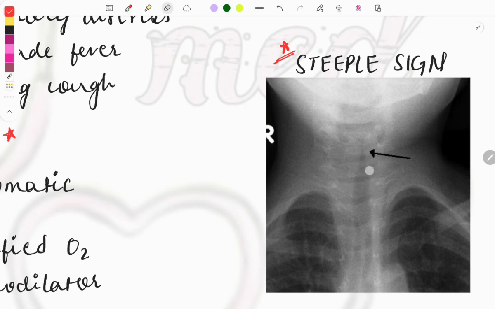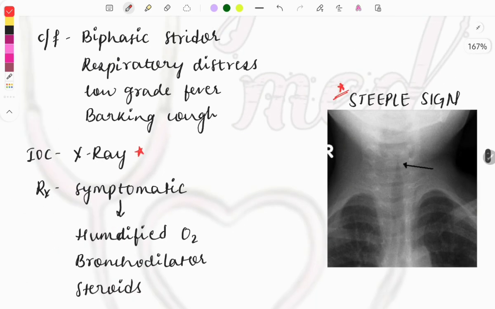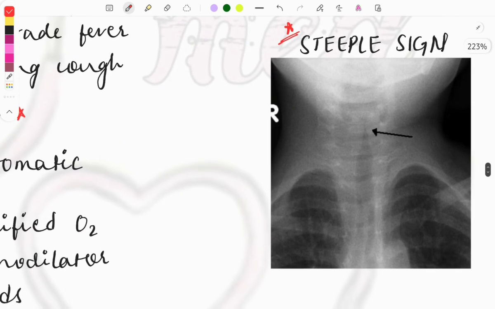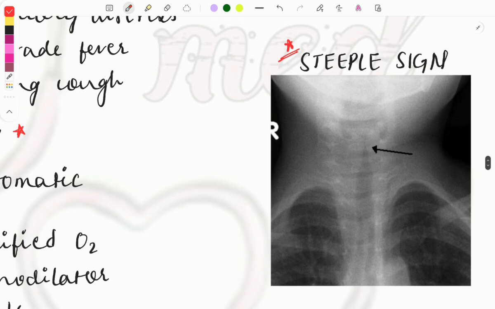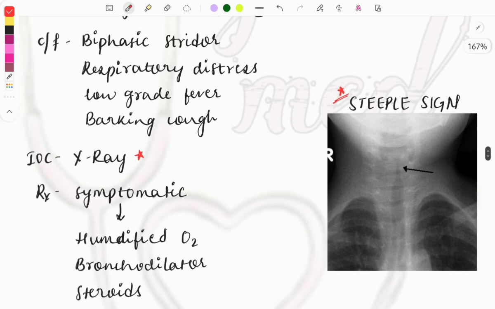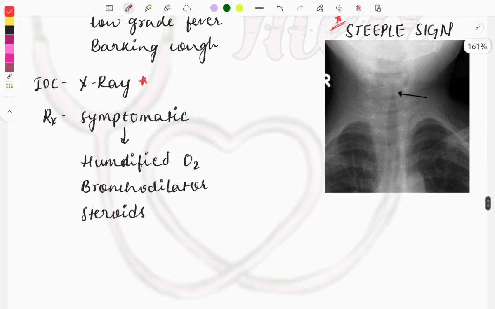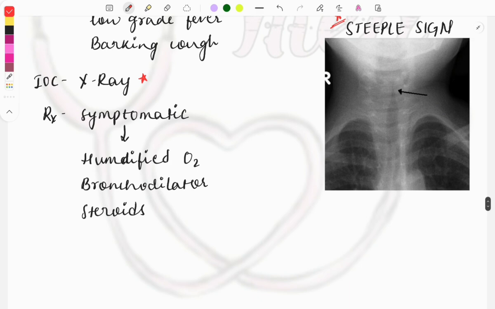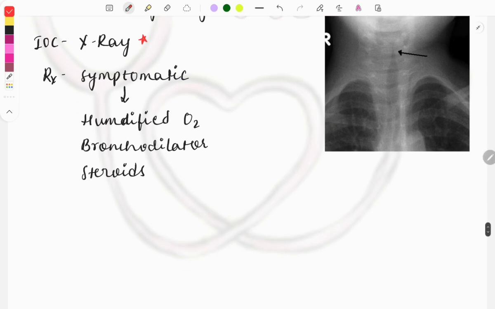Famous image asked multiple times in the NEET PG as well as the FMGE, and you should be sure whenever this kind of image is given, you should be sure about the diagnosis and all the other things related to the question. Okay, then treatment is mostly symptomatic. Okay, so for almost all the patients we will be providing symptomatic treatment, like we will be giving humidified O2, bronchodilator and steroids. A PYQ, this was also asked, like what is the management for the Croup.